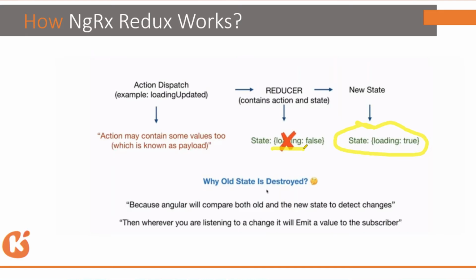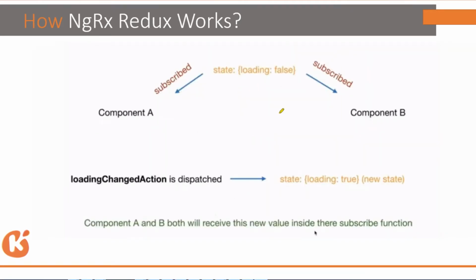Now, how will other components benefit from it? As I mentioned earlier, suppose there are two components, component A and component B, and the state of loading was false, and both of these components have subscribed to the loading property from the store.